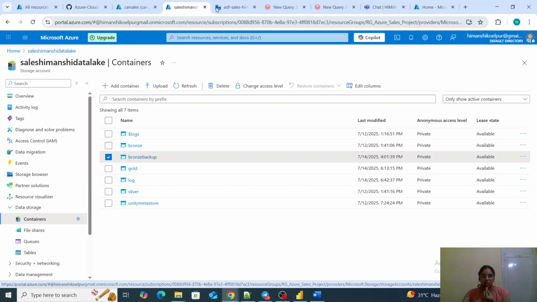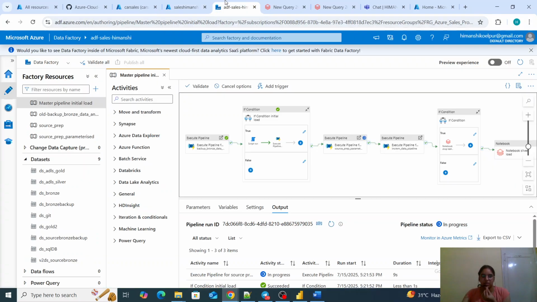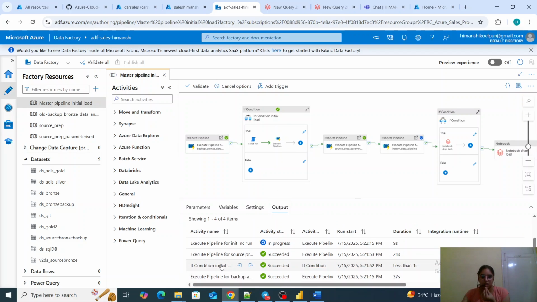Then after that I have the initial step. If you see, it is not executing that pipeline. This is the source pipeline. It is not executing the pipeline inside it, which is the update script run, and this pipeline is not being run. Directly it is running this pipeline because it is an incremental load.